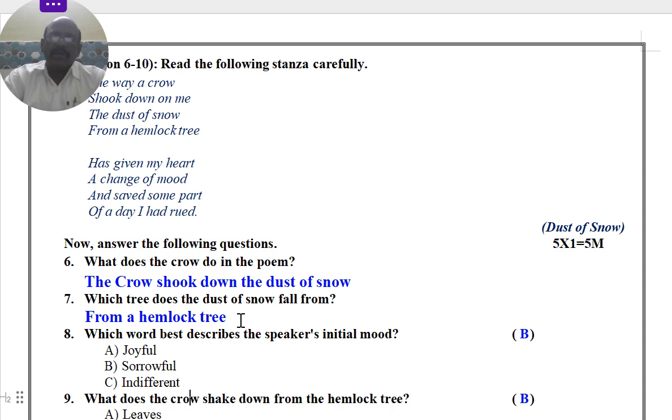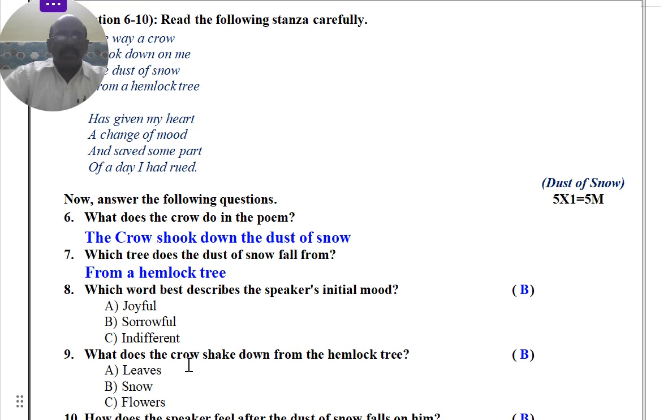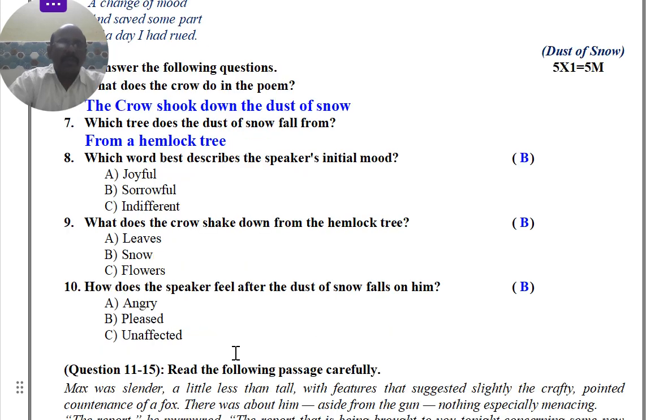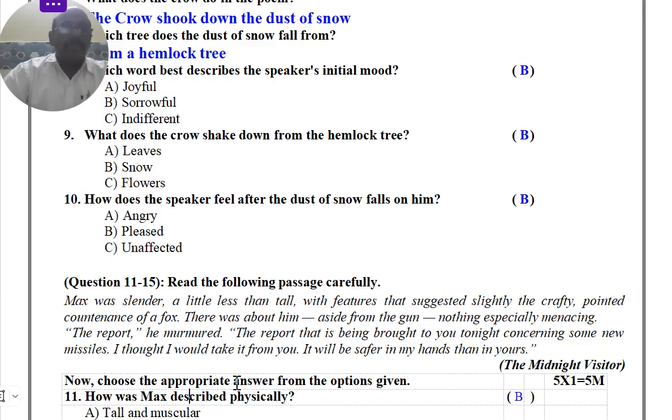Which word best describes the speaker's initial mood? That is sorrowful. Why? Because when the poem starts, he is in sorrow. So that's why it describes a sorrowful mood. What does the crow shake down from the hemlock tree? Snow. We know that very well. How does the speaker feel after the dust of snow falls on him? He felt pleased, relaxed and pleased. Before that, he was uneasy, in a sorrowful mood. After the dust of snow fell, he became pleased.